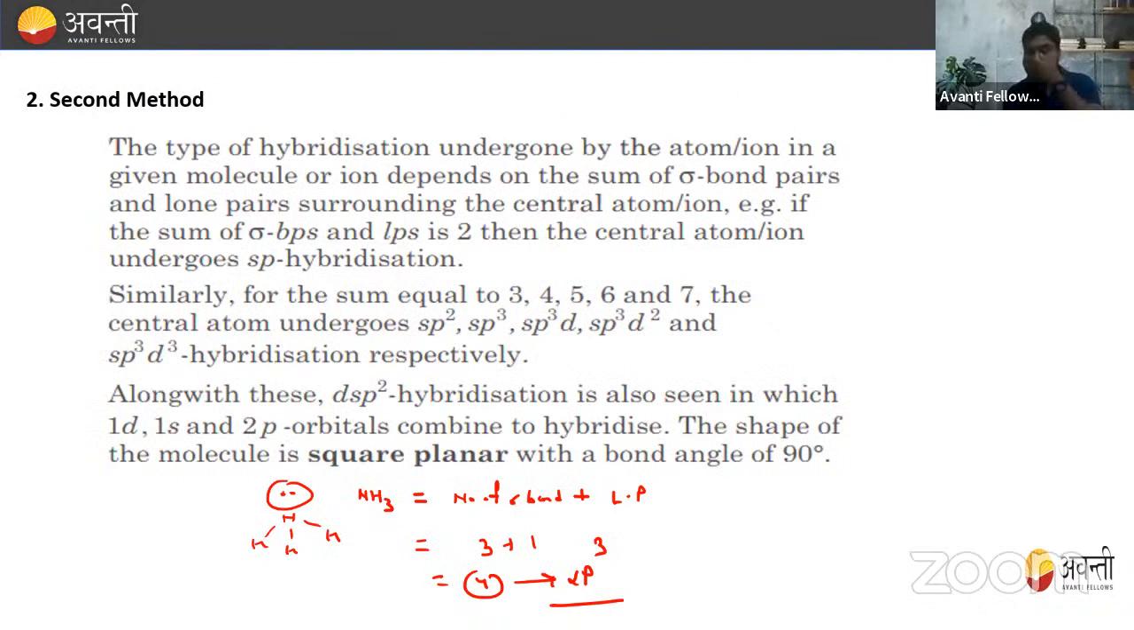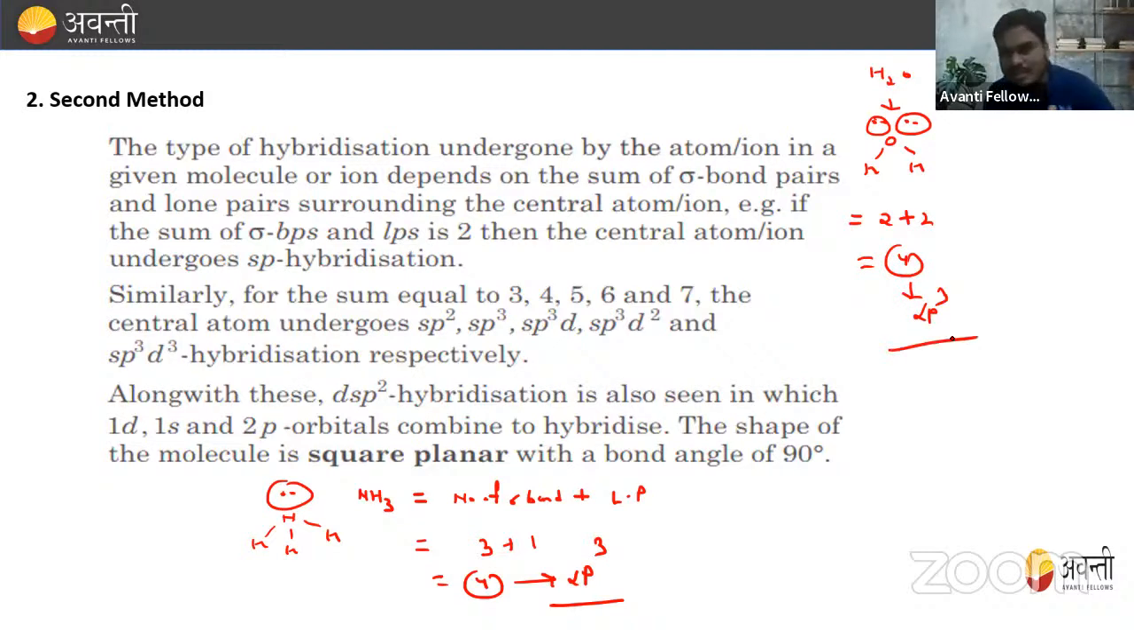For example, if you want to calculate for H2O, we have oxygen and hydrogen. The number of sigma bonds is 2. The number of lone pairs is 2, because oxygen has 6 electrons, out of which only 2 are bonded with hydrogen. So 4 electrons are left, that means 2 lone pairs. So 2 plus 2 is 4, and 4 means sp3. This method is very simple and very quick. You just need to calculate the number of sigma bonds plus lone pairs, and then you can easily find the hybridization.